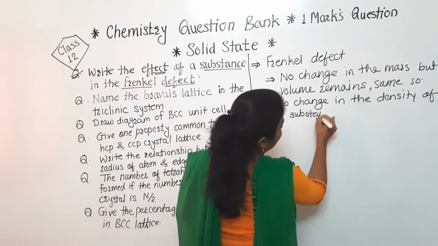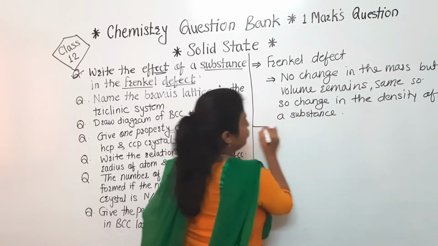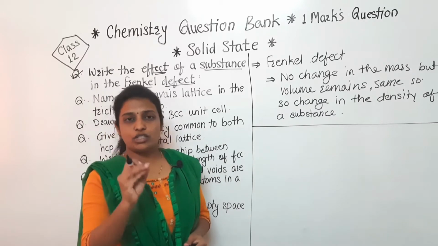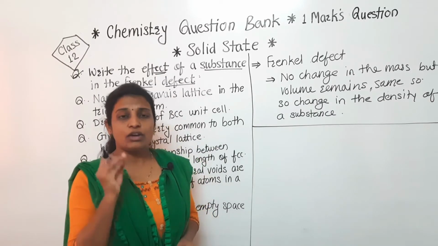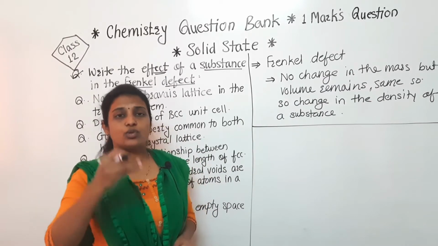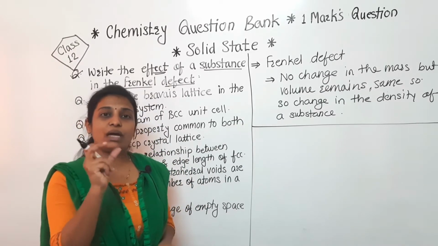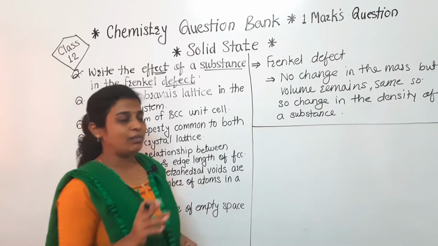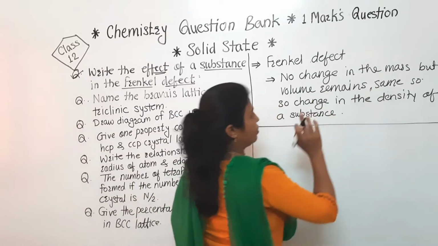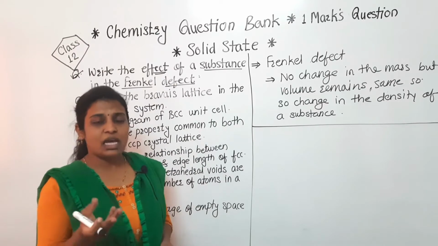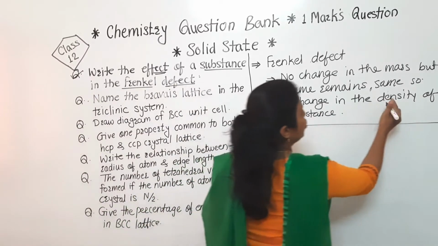Hope everyone understood what the answer is for this question. Firstly you have to write that Frenkel defect is due to the missing of ions from their original space, moving towards the interstitial space, but the number of ions remains the same, which means the volume remains the same. So no change in the ions, no change in the mass, and that's why there will be no change in